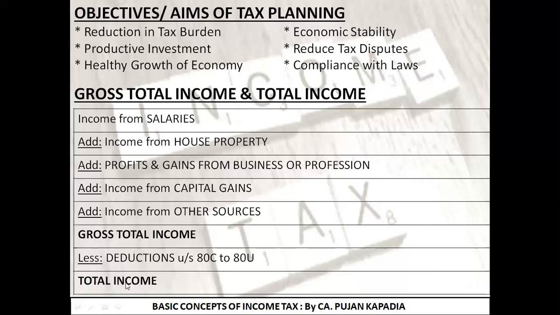This 4 lakh rupees is going to be known as total income. So the main concept that I want to explain from this particular table is what is gross total income and what is total income. The total of five heads of income is known as gross total income. What is total income? If I deduct all the deductions from section 80C to 80U out of the gross total income, it is known as total income. With this, I guess you are clear with this particular topic.